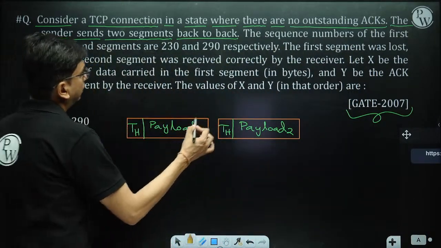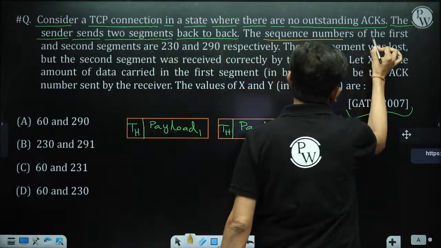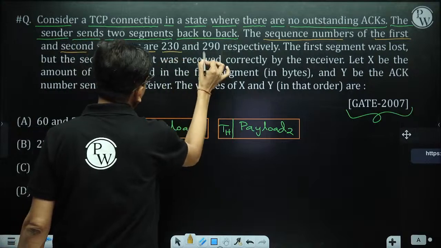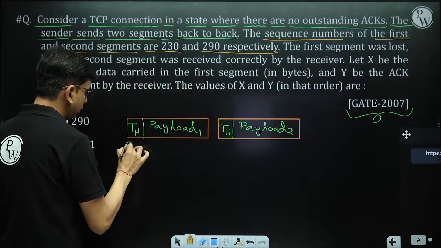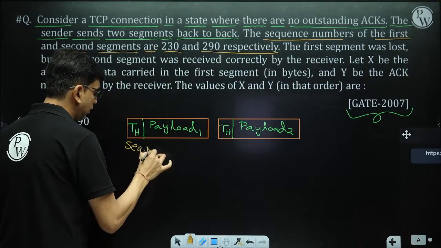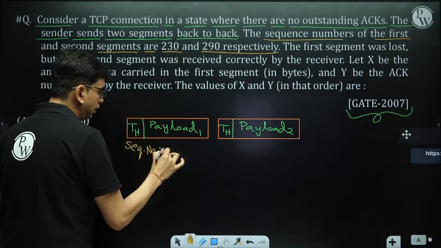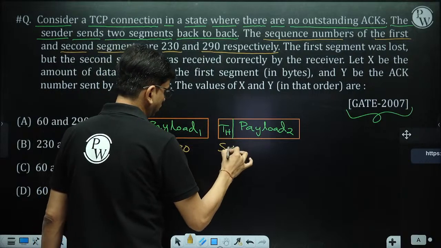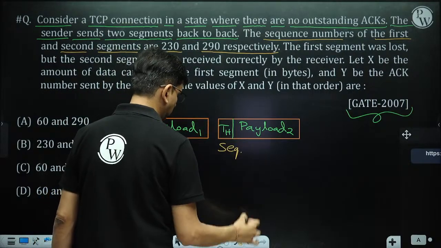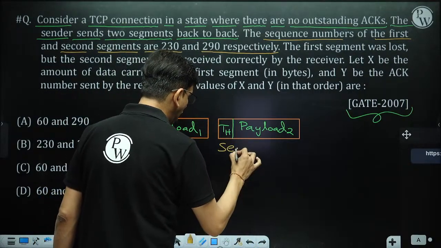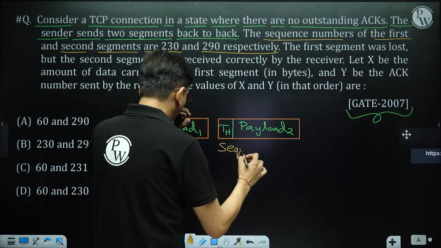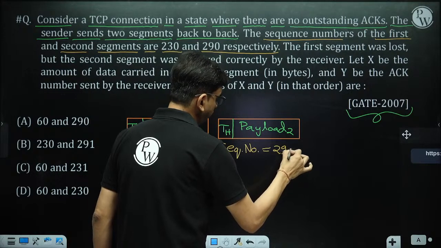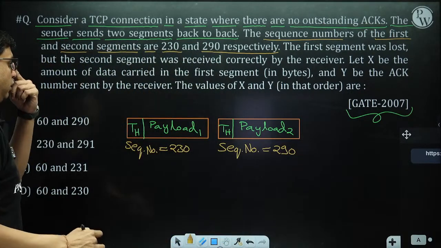Then the question is telling that the sequence numbers of the first and second segments are 230 and 290 respectively. As per the question, the sequence numbers in the header field are 230 and 290.